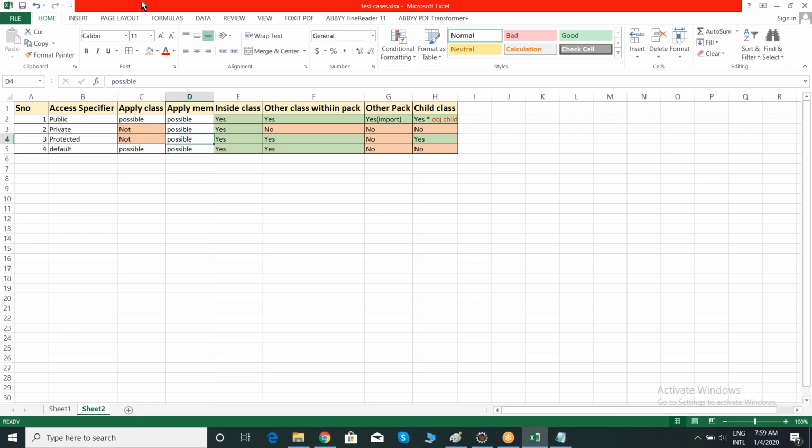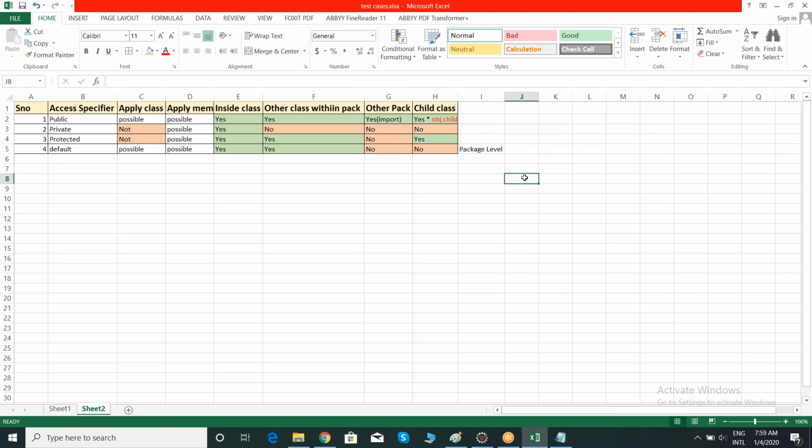Default scope is only package level, team. You have to remember here, package level. Default members are also called package-level access specifier. Even if your class has a relationship, you're not able to access the properties of a class if they are default.